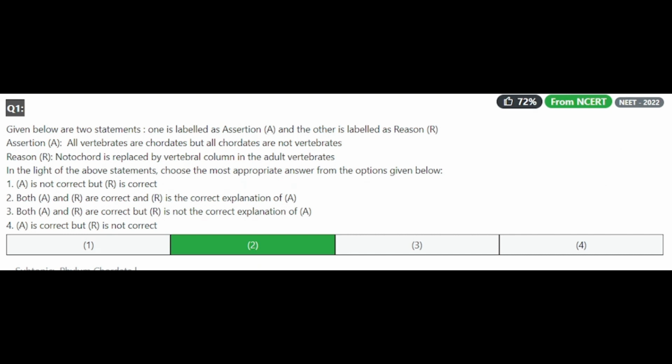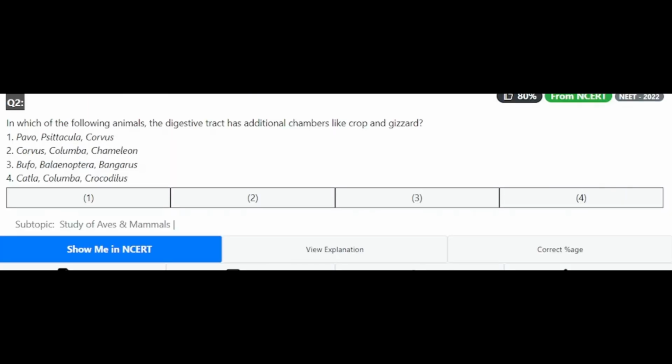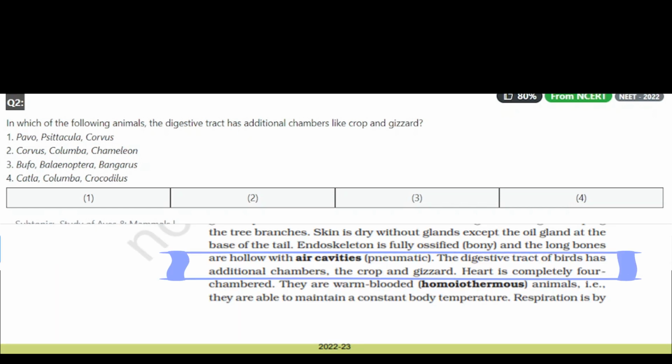Coming to second question, in which of the following animals does the digestive tract have additional chambers like crop and gizzard? Okay, so here we have four options. In first option we have Pavo, Psittacula, Corvus. All are scientific names. There are no common names here. Number 2, Corvus, Columba, Chameleon, Bufo, Balaenoptera, Bangarus, and Psittacula, Columba, Crocodile.